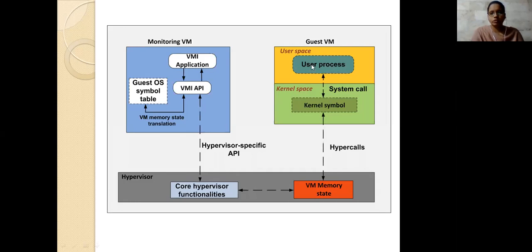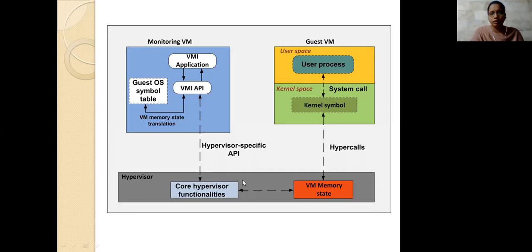The user process takes the instructions from the user, and then in the kernel space, the instructions passed by the user will be executed using the system calls that are placed.